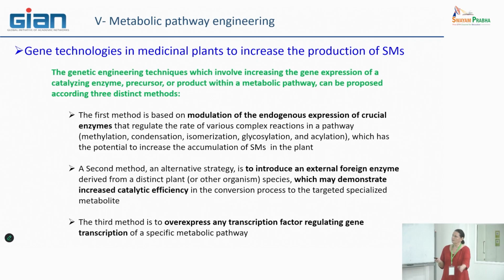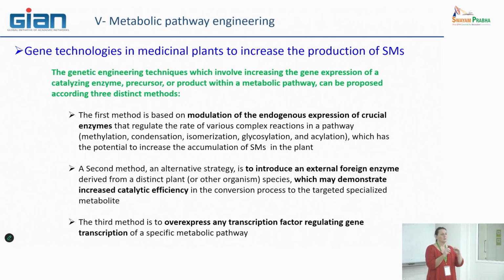The first method of this genetic engineering technique is based on modulation of the endogenous expression of crucial enzymes. In fact, the main target can be directly an enzyme whose activity has been well characterized in the metabolic pathway, such as methylation, condensation, isomerization.